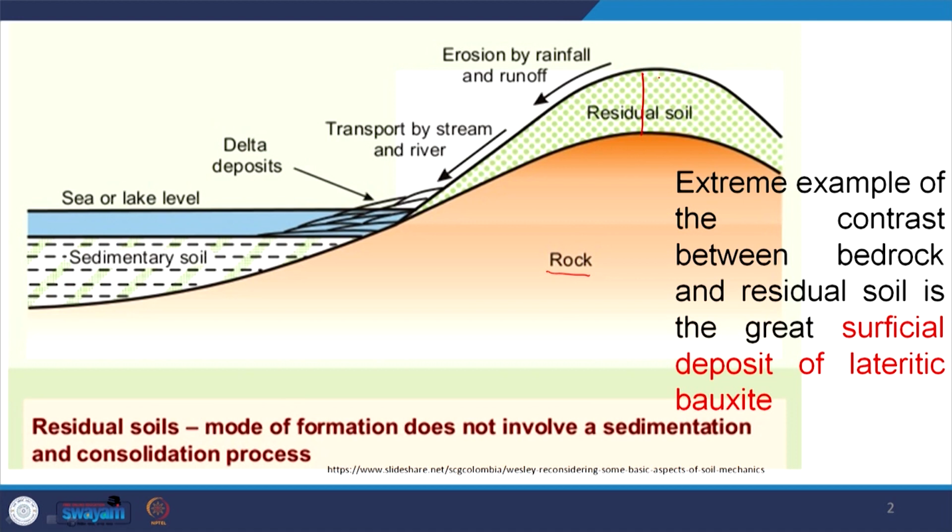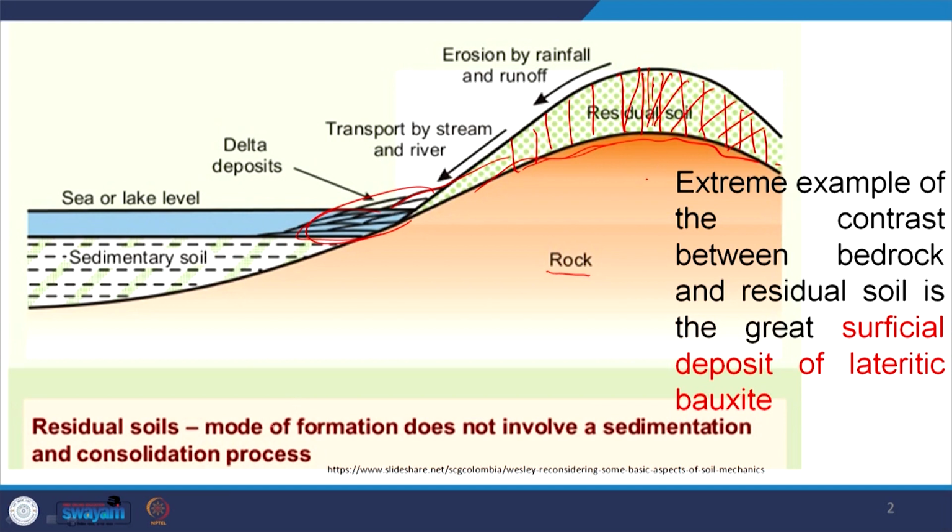That means those unstable minerals, which are chemically unstable, are removed from this part and transported and deposited or accumulated somewhere here. Similarly, if it is alluvium, a porous and permeable medium, they also leach down and accumulate somewhere in this zone. That is why this residual soil has totally different characteristics as compared to the parent material.